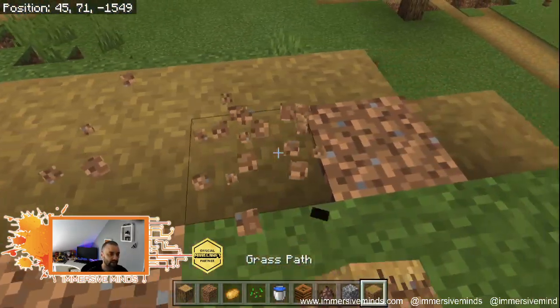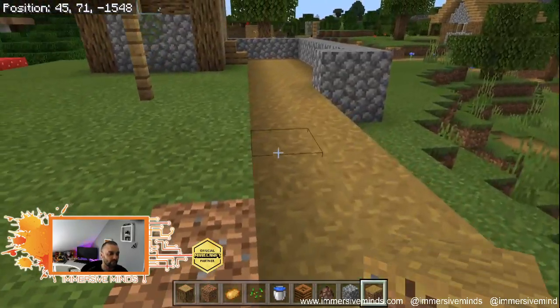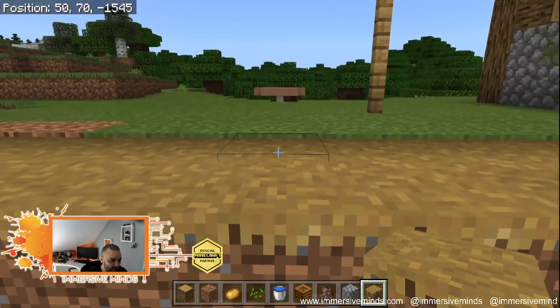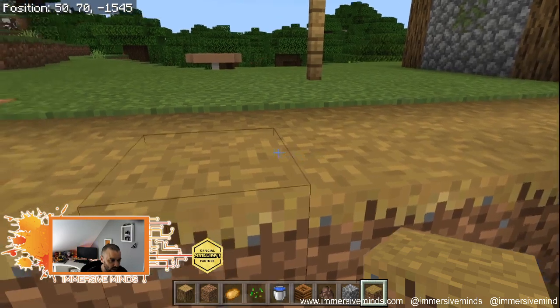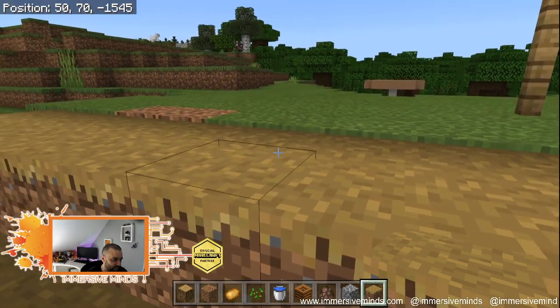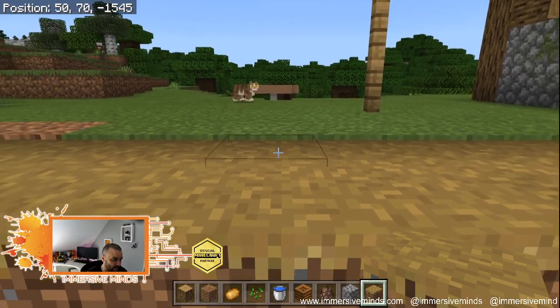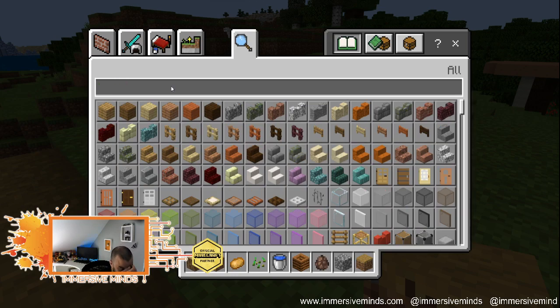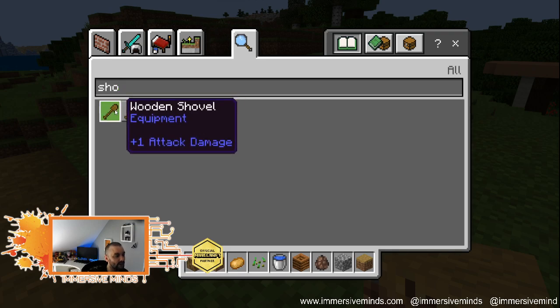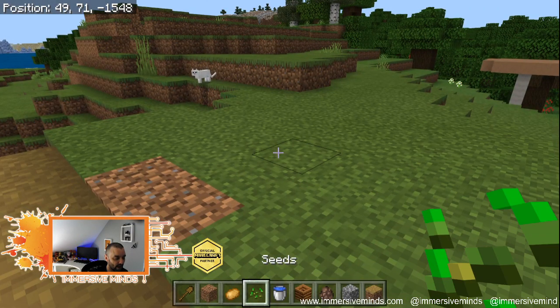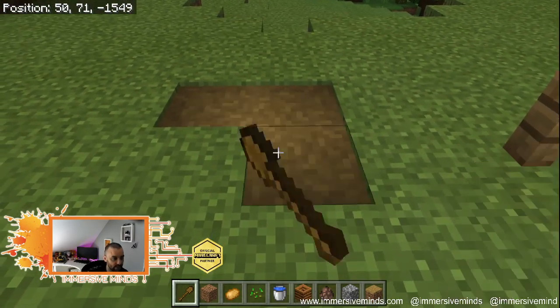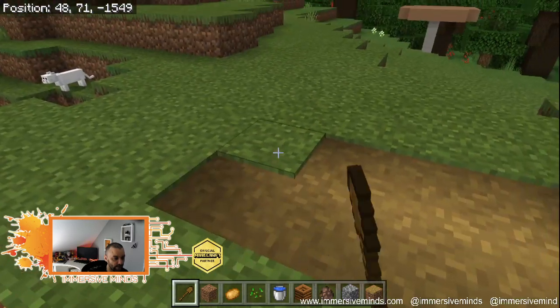Okay, so what we're now going to do, fix the path. Now here's something worth noting. In order for you to create this pathway, you'll notice when I stand here that there's a slight lip. This pathway is lower than the grass next to it. Now there's two ways you can create that. The first way is to take a shovel. If you take a shovel of any kind and right click on a piece of grass, and it only works on grass, you'll see that you can create this path effect.